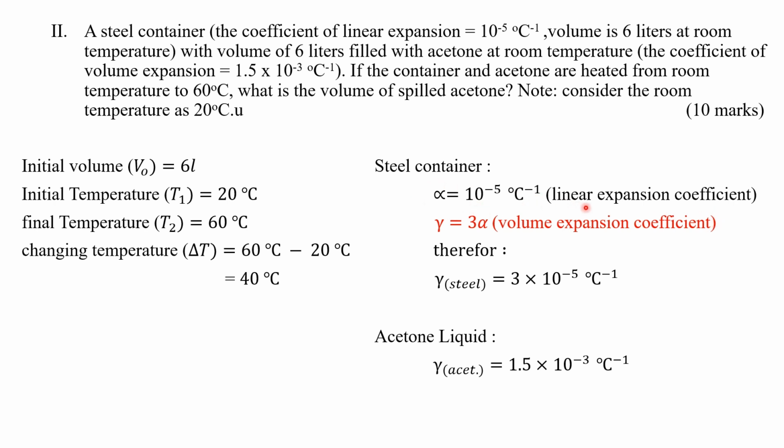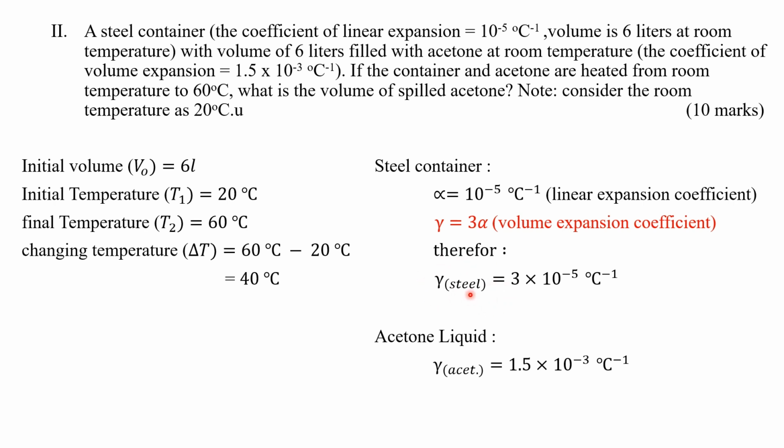We identify the linear expansion coefficient as alpha, and the volume expansion coefficient is gamma, and gamma is equal to 3 alpha. So we need to find the gamma value, the volume expansion coefficient for the steel container.